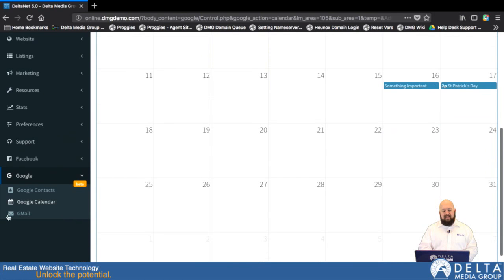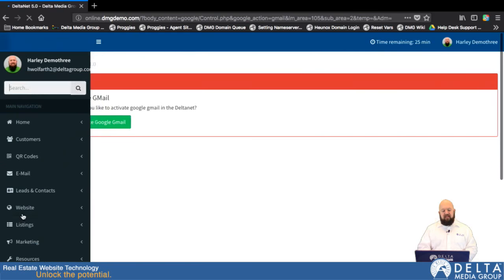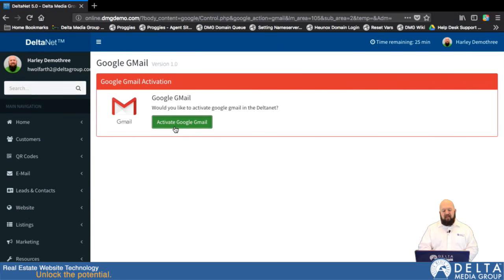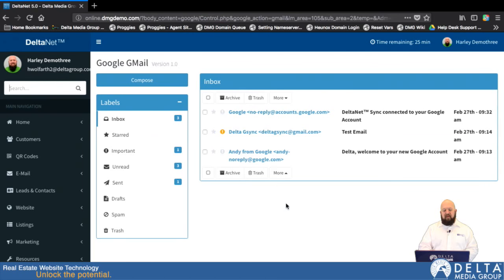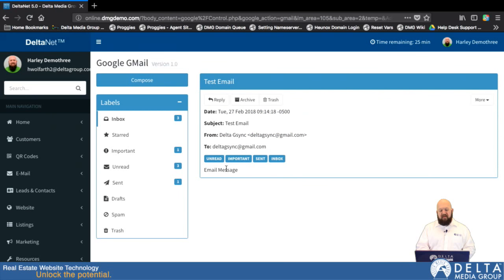And then lastly, if we want to sync up our Gmail as well, I'll click on Gmail, activate Google Mail. It's thinking about it, and there we go. So this is the contents of my Google mailbox for this account. I can send and receive mail from here, and I can read all of the email that's attached to my Google account. So we can see that I sent myself this test email, so we'd have something to look at. If I click on it, there it is, and there's our message.